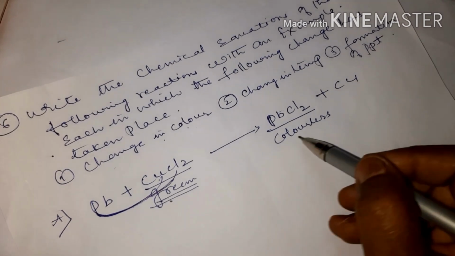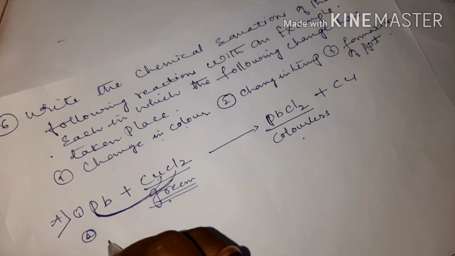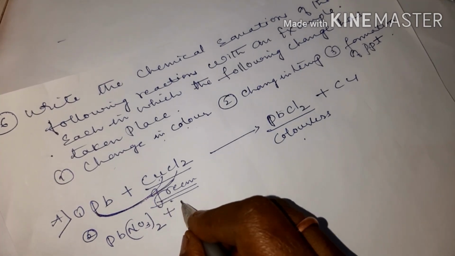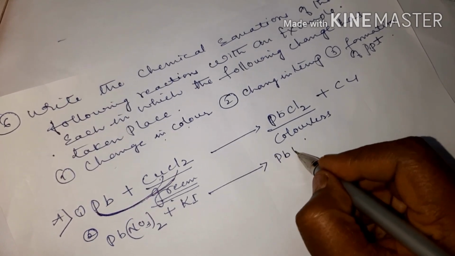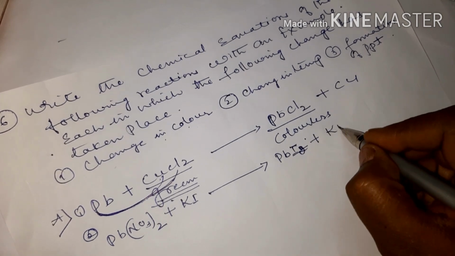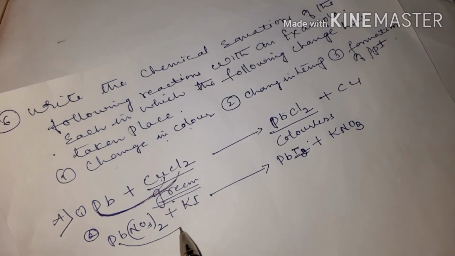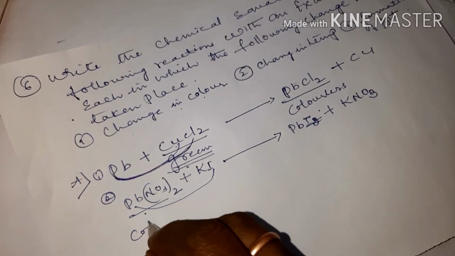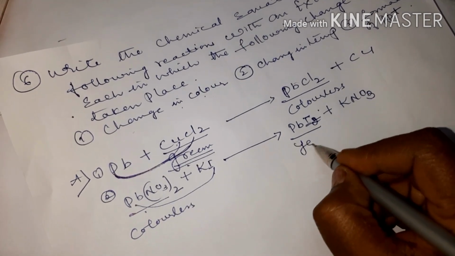So they are asked to change in color. So this is green in color. After reacting it changes to colorless. You can take one more example, that is lead nitrate. Pb(NO3)2 is a lead nitrate when made to react with potassium iodide. So what you get? You get lead iodide PbI2 plus KNO3. Okay children. So lead nitrate is colorless. After reacting with iodine it produces yellow precipitate.